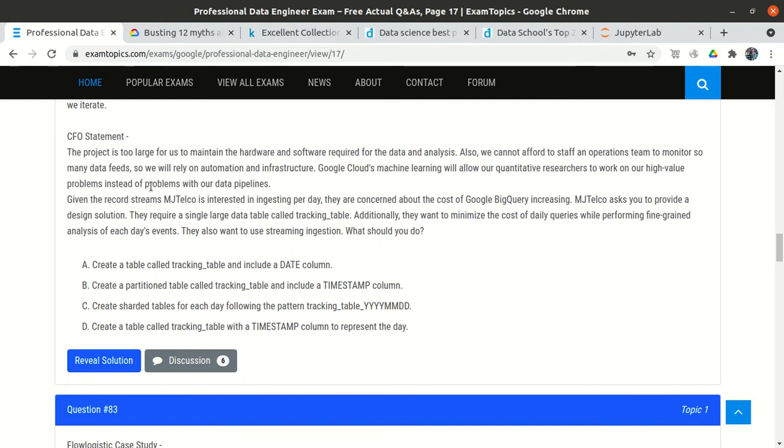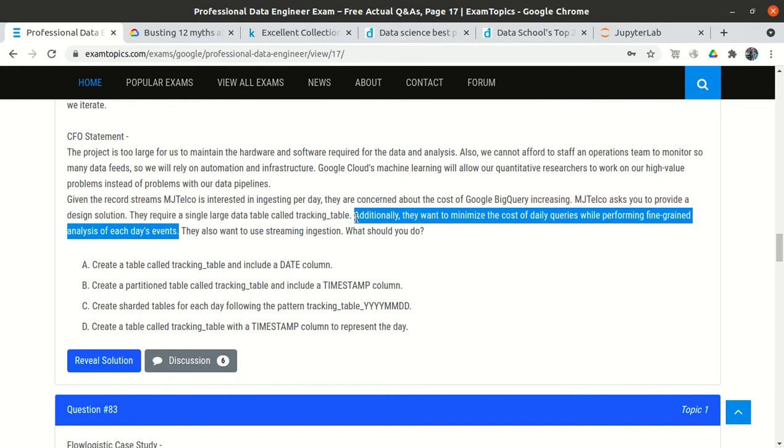Given the record streams MG Telco is interested in ingesting per day, they want to ingest some data per day. They are concerned about the Google BigQuery cost increasing, because they are ingesting data. MG Telco asks you to provide a design solution. They require a single large data table called tracking table. They want only a single table. Additionally, they want to minimize the cost of daily queries while performing a fine grain of each day's events.